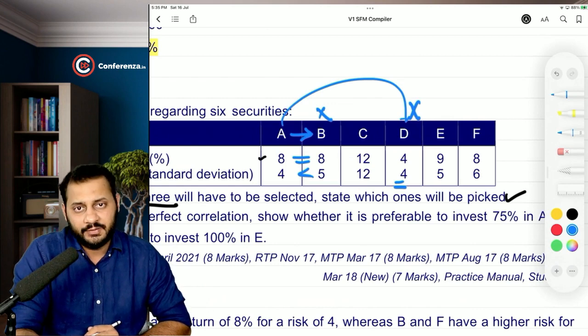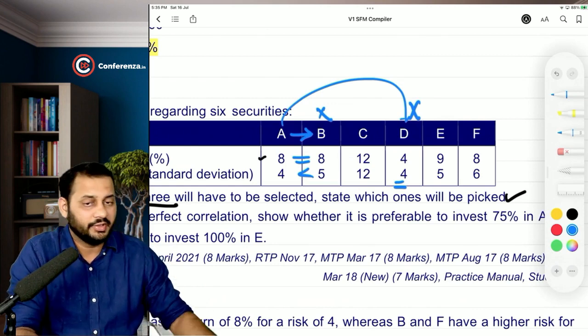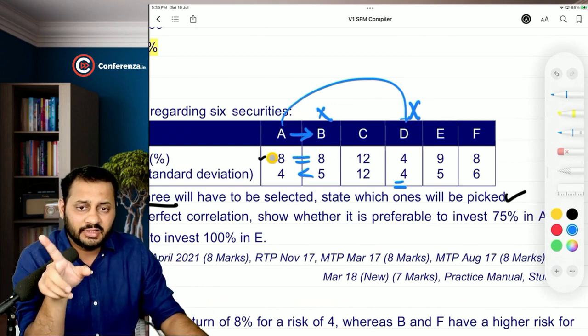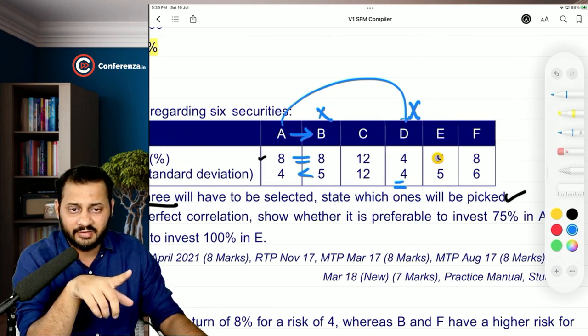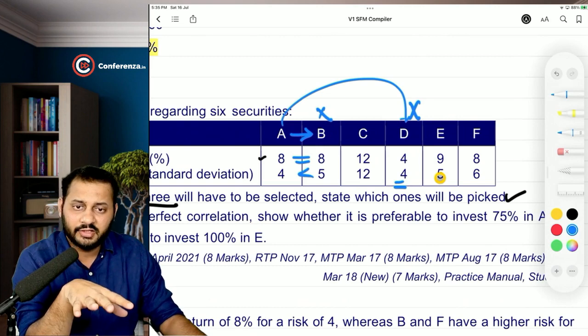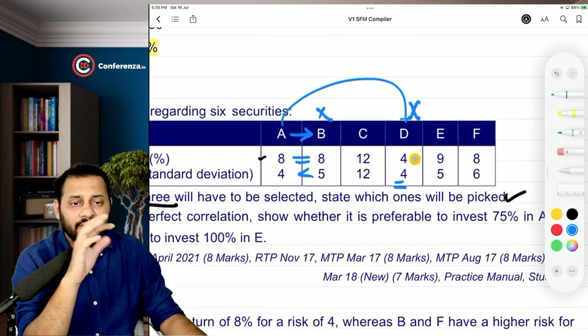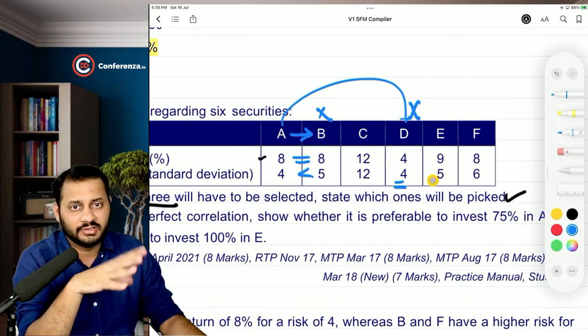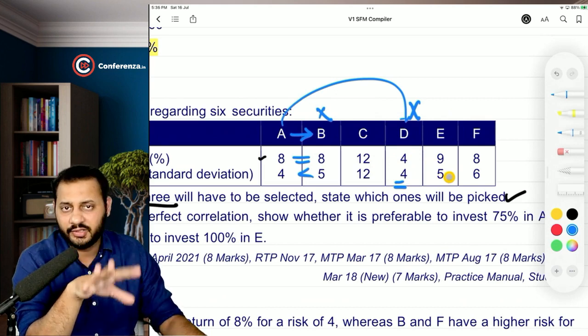Now comes E. When you compare E with A, we can say that E has a higher return, also higher risk. So both the securities will continue. As compared to C, E has lower return and lower risk. So again, both will continue. So we'll continue with E.